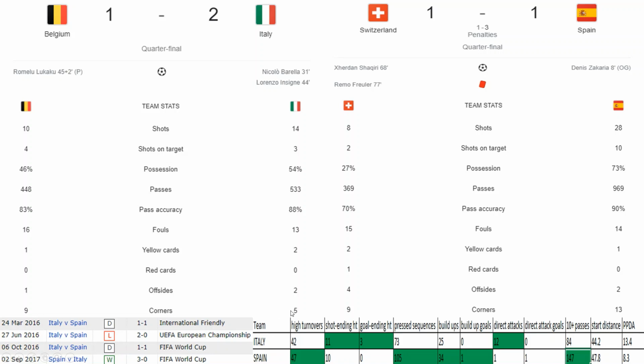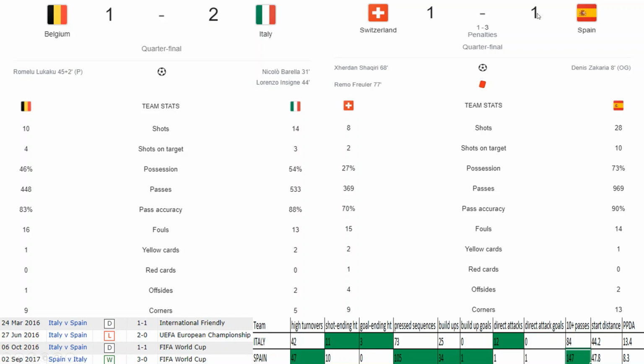So good overall. And looking at Switzerland versus Spain quarterfinal, we can see Remo Freuler got a red card at 77th minute, and the match went into penalties. That means 13 minutes plus 30, that is 43 minutes. Switzerland was one man shy. Still, Spain could not score against them.